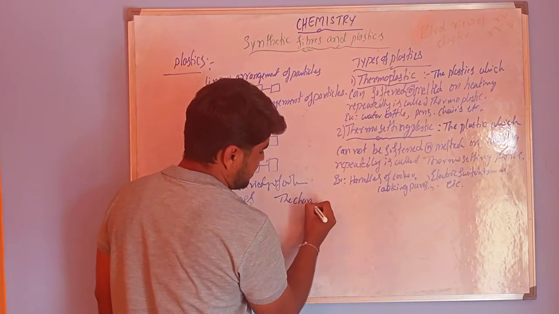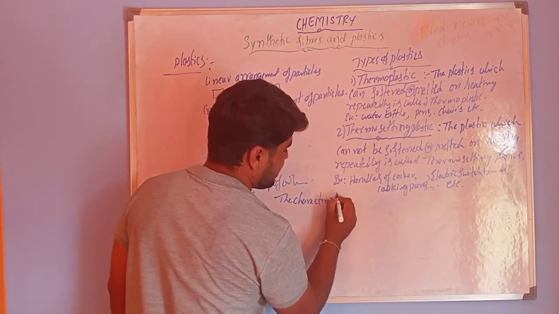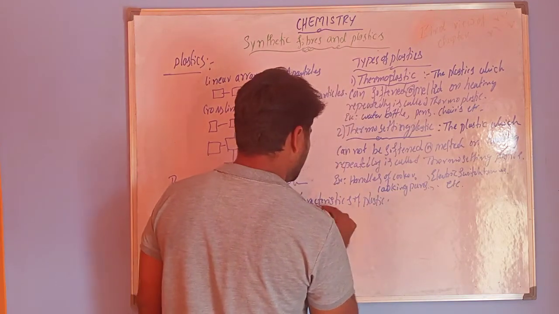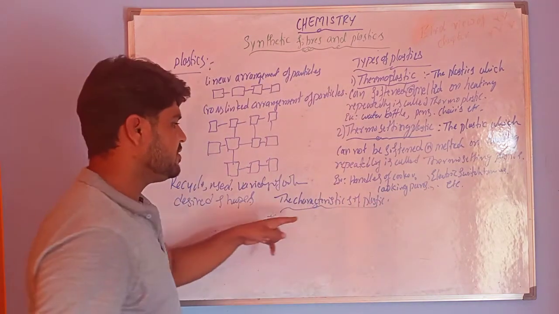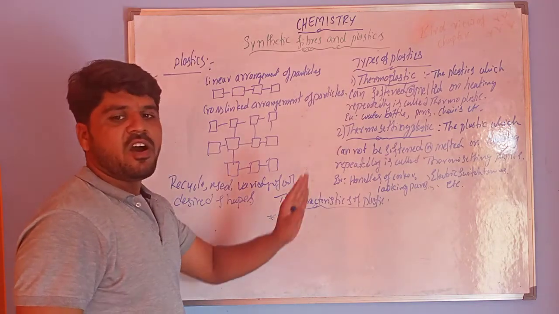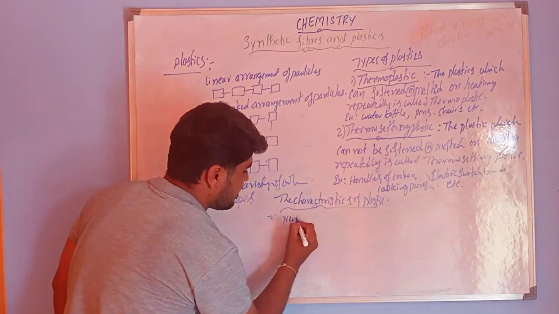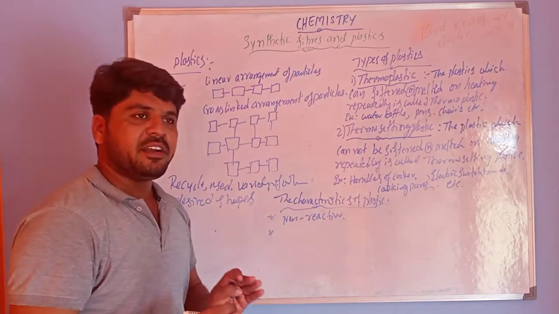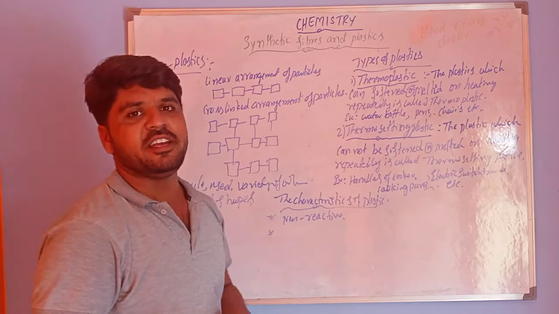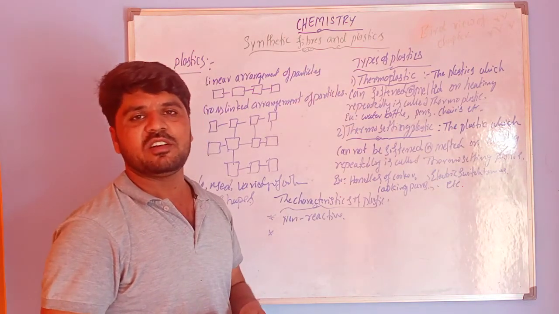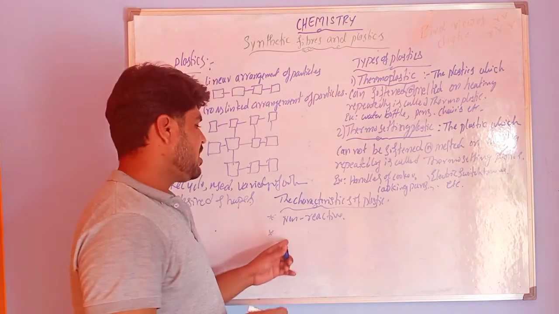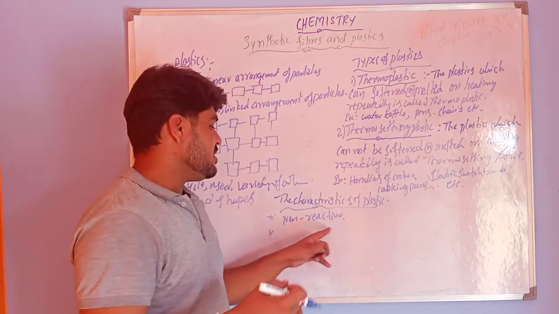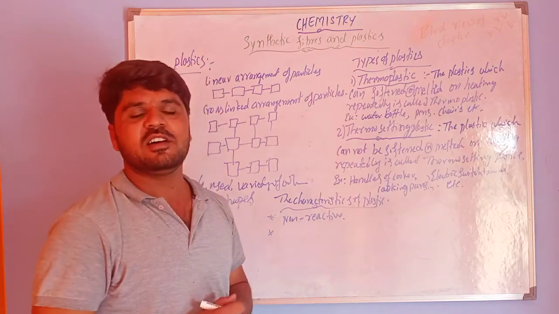So the next thing is the characteristics of plastics. The very important characteristic of these plastics is that they are non-reactive. See, dear students, metals, if you throw them into nature, will react with air and water and be corroded. But plastics cannot react with water and air, and they are also non-reactive with chemicals.